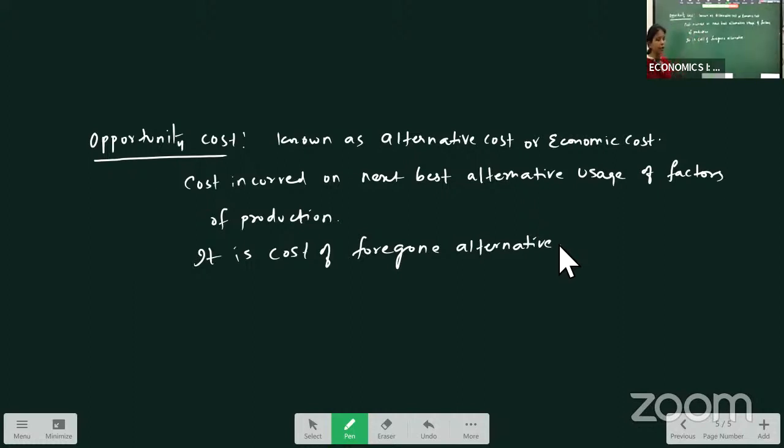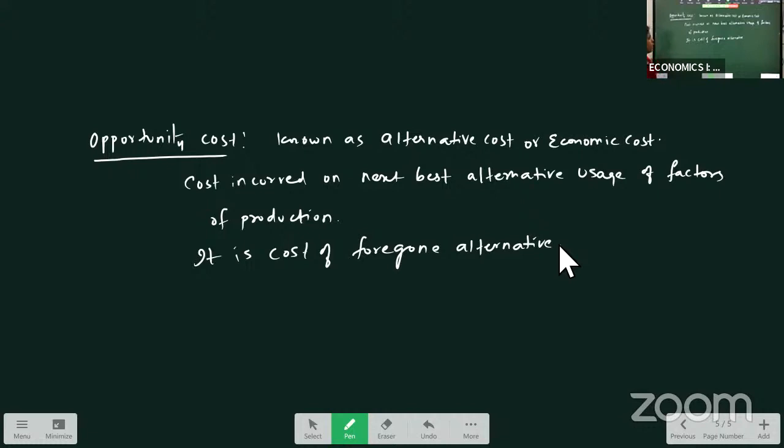Because all our factors are scarce, we will use them alternatively, and the cost we incur is called opportunity cost. To produce wheat in that land, we are foregoing rice. That foregone alternative is called opportunity cost.